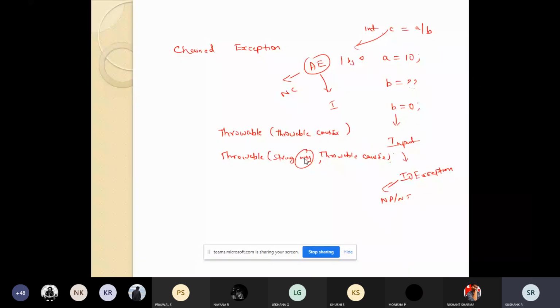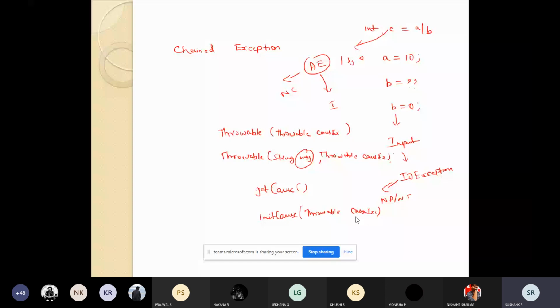We also have two more methods in the Throwable class: the getCause method and the initCause method. The getCause method will return the cause exception of the current exception; if there is no cause, a null value will be returned.